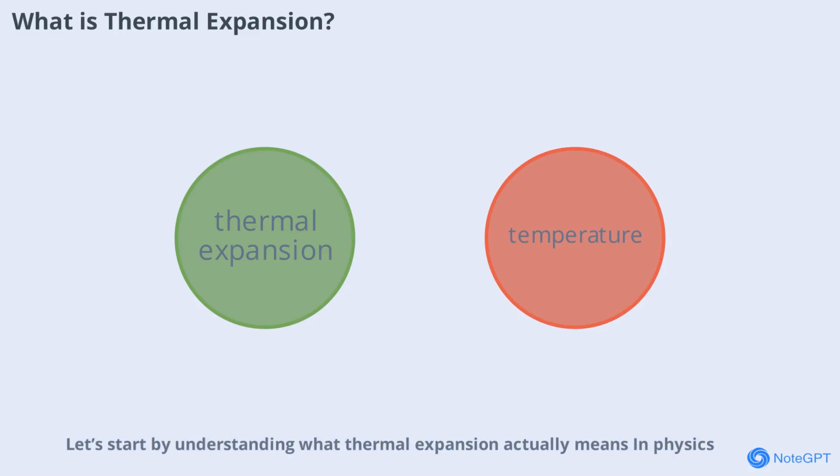Start by understanding what thermal expansion actually means. In physics, thermal expansion refers to the tendency of matter to change its shape, area, and volume in response to a change in temperature. When a material is heated, its particles begin to move more rapidly, causing the material to expand. This phenomenon is observed in solids, liquids, and gases, though the effect is most noticeable in gases. Thermal expansion is a fundamental concept that helps explain many everyday occurrences, from why bridges have expansion joints to why a metal lid loosens when run under hot water.